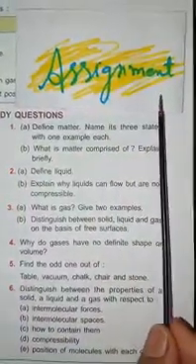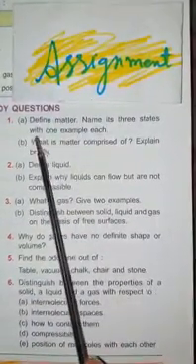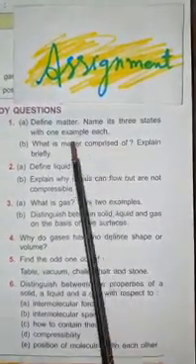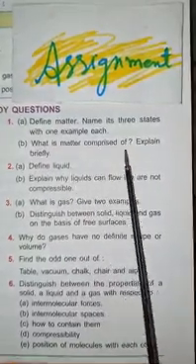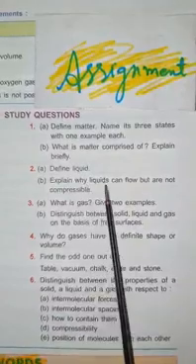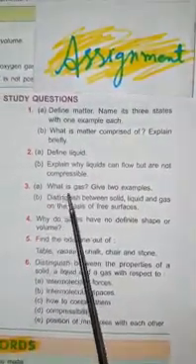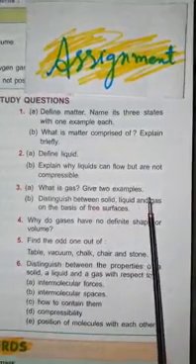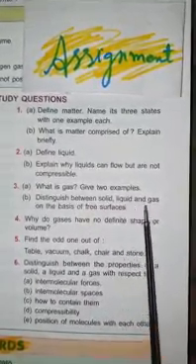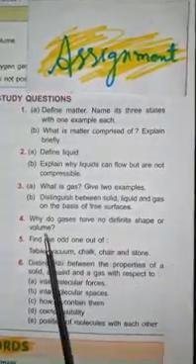Coming to the assignment. Question 1. Define matter. Name its 3 states with 1 example each. B. What is matter comprised of? Question 2. Define liquid. Explain why liquids can flow but are not compressible. Question 3. What is gas? Give 2 examples. Distinguish between solid, liquid and gas on the basis of free surfaces. Question 4. Why do gases have no definite shape or volume?